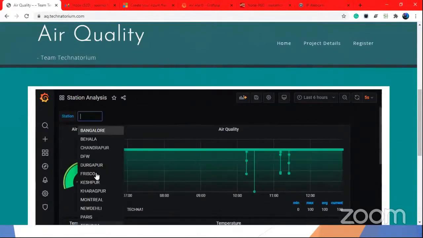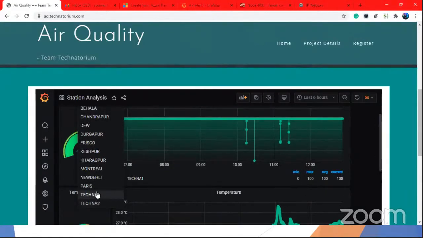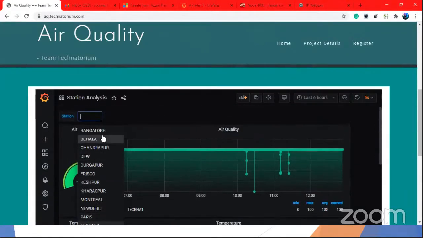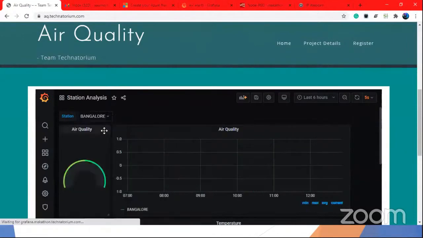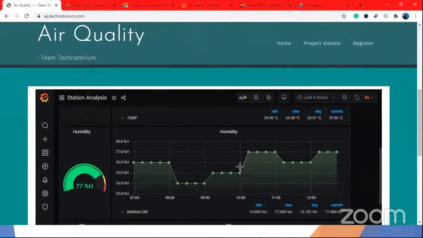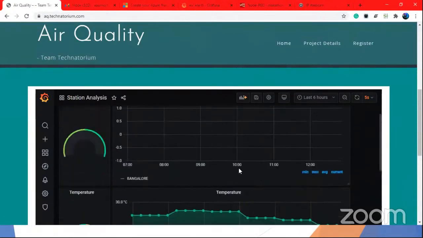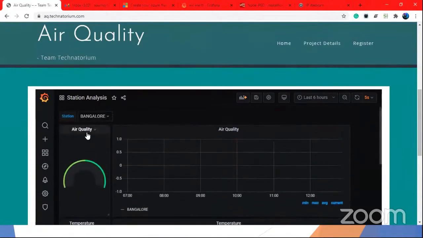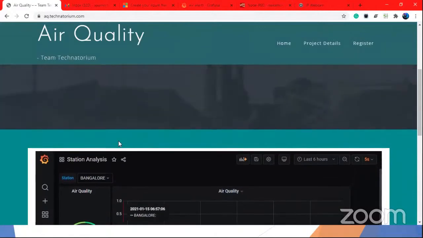There are 2 stations named Techna 1 and Techna 2. These are our own stations. We made them. And there are some other stations like Bangalore, Behala. These stations are provided by Open Weather Map. You can see these stations' data as well, there is the data of temperature, humidity, CO, and so on. Some of the data are not provided by this API, so these fields are empty for some stations.